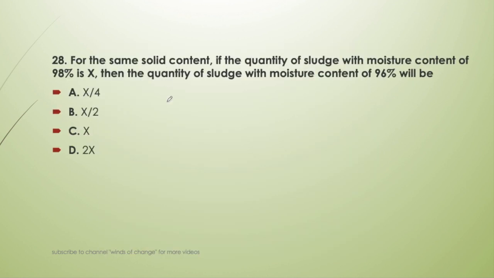For the same solid content, if the quantity of sludge with moisture content of 98% is X, then the quantity of sludge with moisture content of 96% will be. This is a very important question. This question is asked in many examinations, the engineering services as well as the state service examinations. In this question, there are two cases. In the first case, the moisture content is 98%. In the second case, the moisture content is 96%. And we have to find out the quantity of sludge. If in the first case the quantity of sludge was X, then in the second case, what will be the quantity of the sludge?